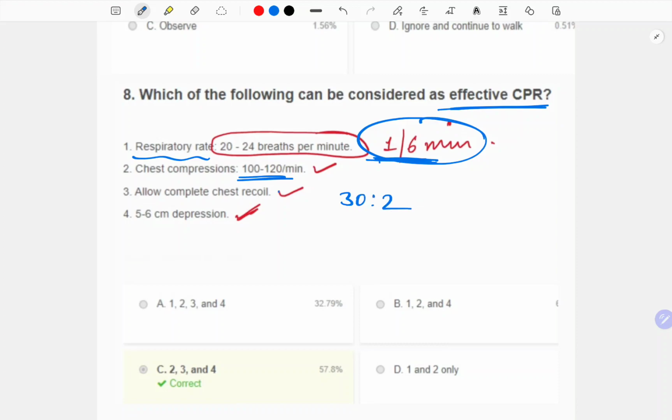Allow complete chest recoil. Yes, you don't have to lean on the patients. You have to allow the chest to recoil once you have given one compression. And then at least 5 to 6 centimeters depression, that is 2 to 2.4 inches, has to be the compression. And therefore this is the answer. So this is wrong. This is in the kids that has to be given.